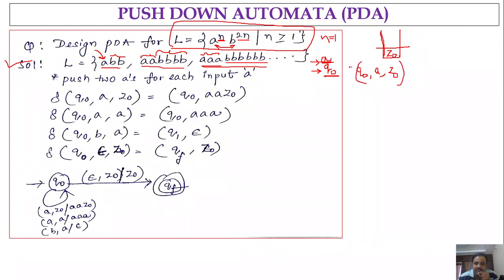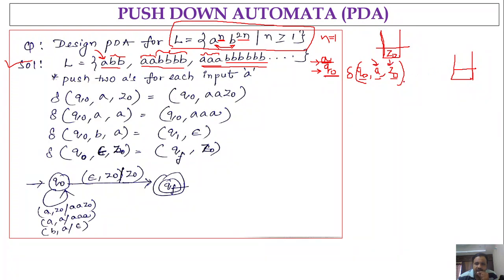So let me write the transition function as delta. We are starting from q naught, the input is a and the stack content is Z naught, right? And I have explained that whenever we are considering the stack content Z naught, imagine that it is out of the stack, that means it is popped from the stack. Now see here, we are in state q naught, we consider the input symbol a and the stack symbol Z naught, right?